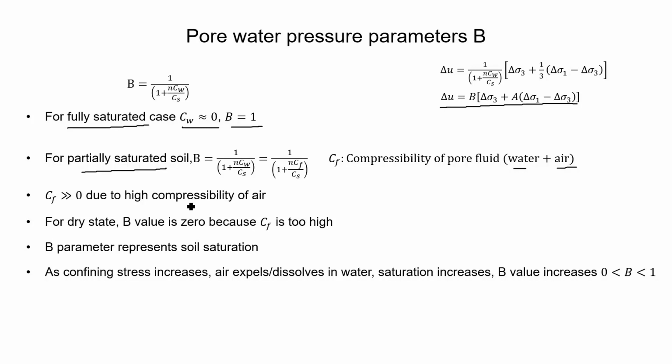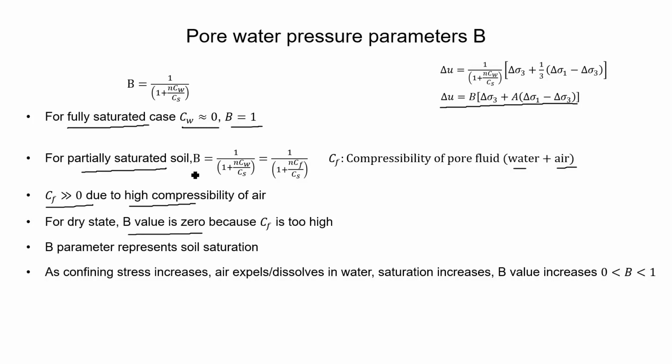Now for the dry state, if all the water in the voids is removed and replaced with air, due to the high compressibility of air, the value of Cf becomes very high. So the denominator will be very high, and in that case, B becomes 0.